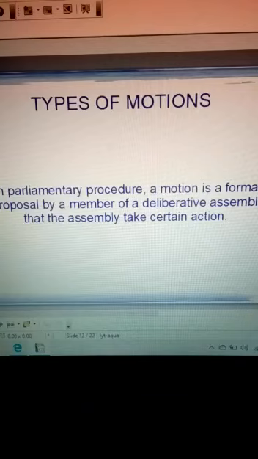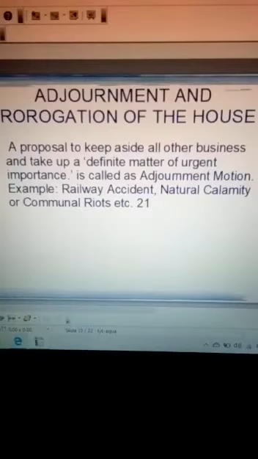So there are many types of motions. For the motions, we have two in your syllabus, and that is adjournment motion and no confidence motion. Now, what is adjournment motion? An adjournment motion means a proposal to lay aside all other business and take up a definite matter of urgent importance.